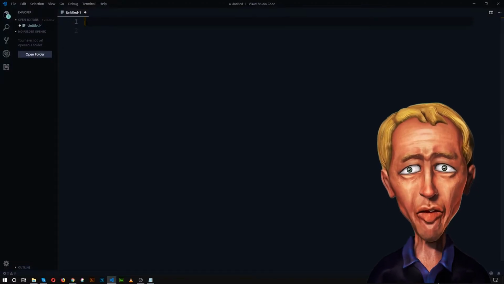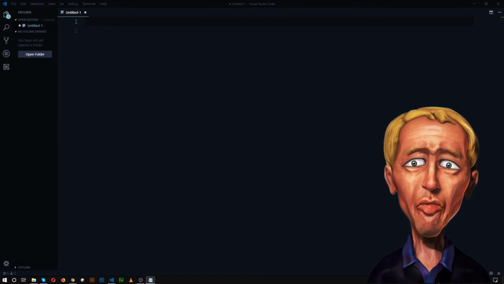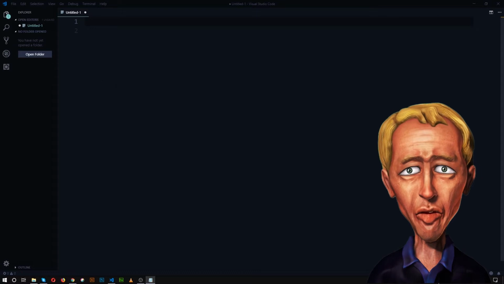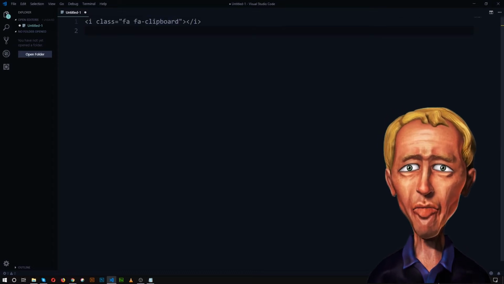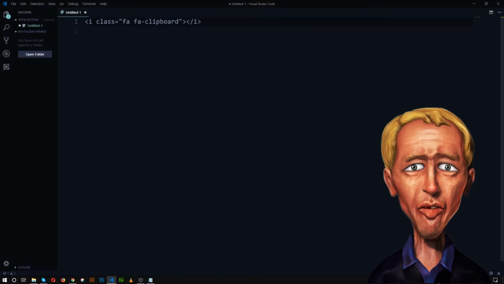For the first one we need to insert a clipboard icon. So this code is for the clipboard icon. We will wrap this icon with a div.